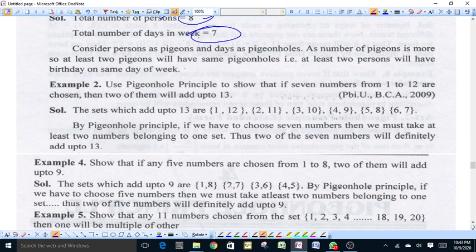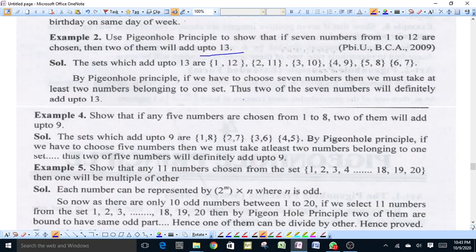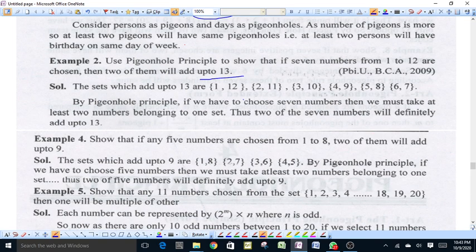Now see the second example. Use the pigeonhole principle to show that if 7 numbers from 1 to 12 are chosen, then 2 of them will add up to 13. The sets of numbers which add up to 13 are 1 and 12, 2 and 11, 3 and 10, 4 and 9, 5 and 8, 6 and 7. These are some pairs whose sum is equal to 13.